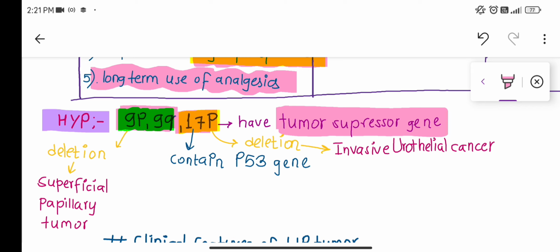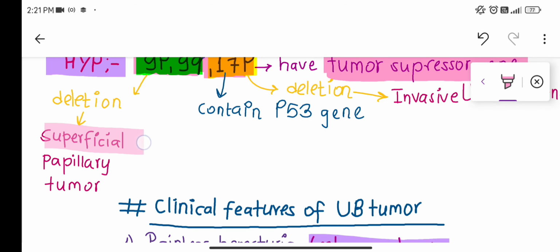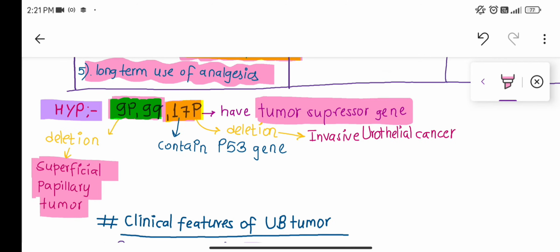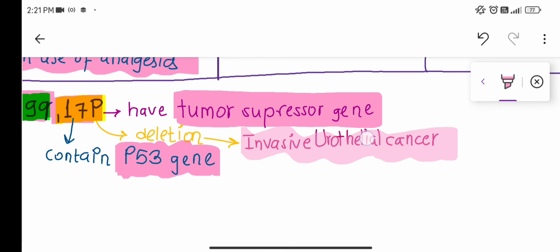Now, if chromosomes 9p and 9q are deleted, they will lead to superficial papillary tumor. Superficial papillary tumor means that toward the lumen of the urinary bladder, these cells multiply in the form of papilla, finger-like projections. Now, if there is deletion of 17p, which contains the tumor suppressor gene p53, and the p53 gene is deleted, it will lead to invasive urothelial cancer, meaning it is protruding toward the wall of the urinary bladder. Invasion of the wall of the bladder, opposite to the lumen.